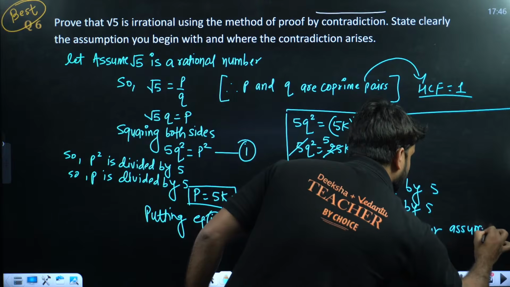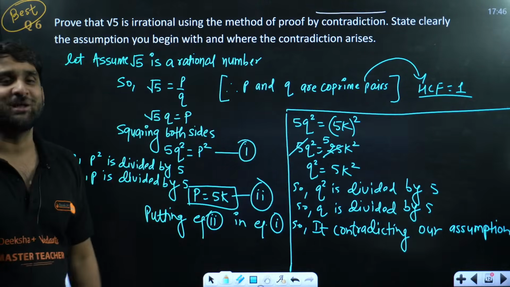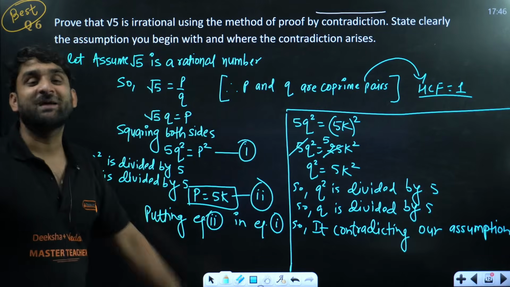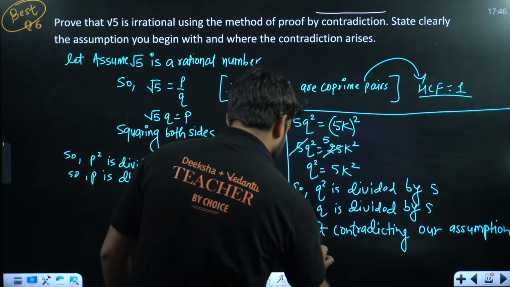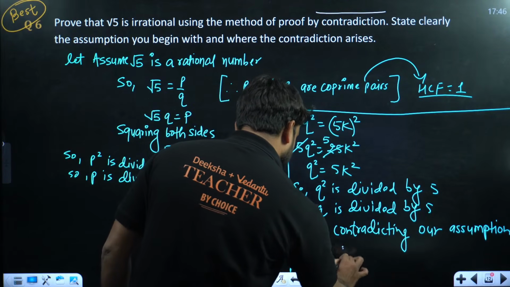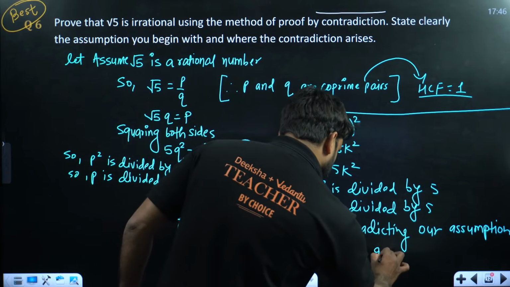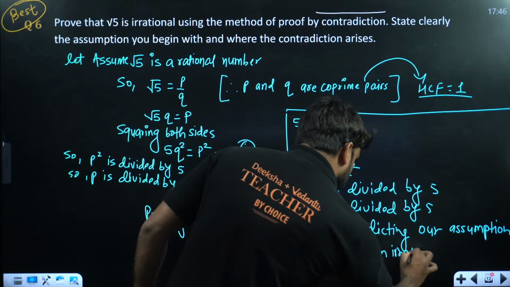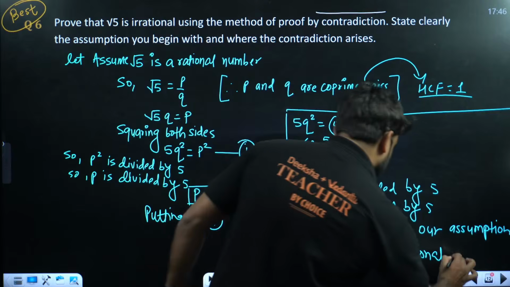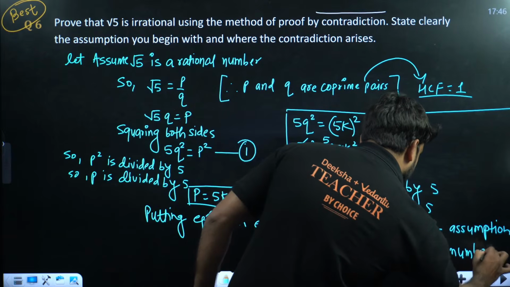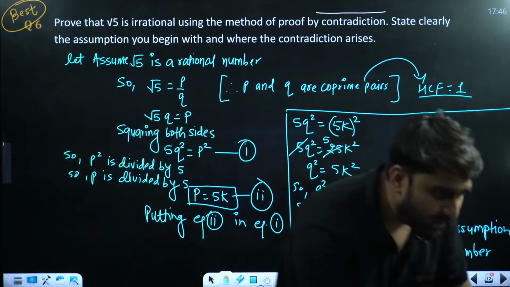And what was our assumption? Our assumption was a rational number. We had assumed root 5 is a rational number. So our assumption has become wrong. So it is contradicting our assumption. Hence, what root 5 should be? Root 5 is an irrational number. Because assuming root 5 as a rational number, we are getting some contradiction here. So root 5 can't be a rational number. It has to be an irrational number. I hope this is clear to you all.